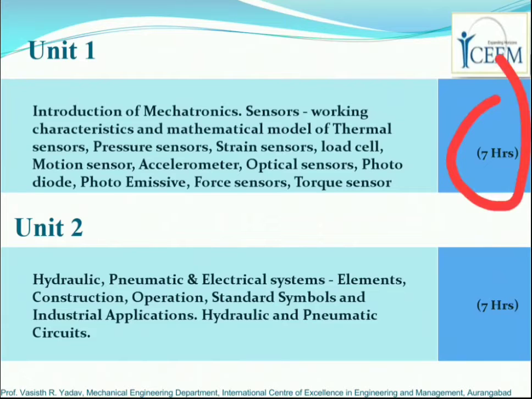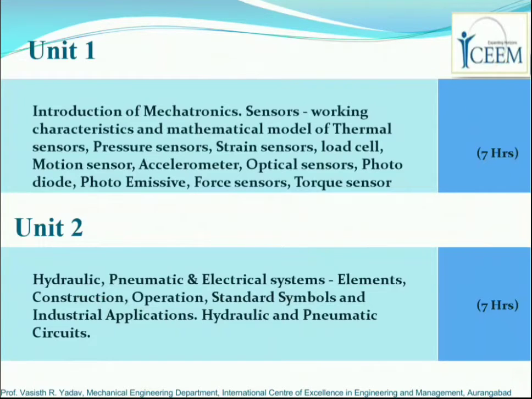When we talk about the weightage in terms of percentage, 17.5 percent is allotted to unit number 1. Moving forward to unit number 2, we will study hydraulic and pneumatic electrical systems, their working principles, their constructions, and the different symbols used to denote these hydraulic and pneumatic systems. That will be studied in unit number 2. Unit number 2 is allotted a total of 7 hours, that means again 17.5 percent.